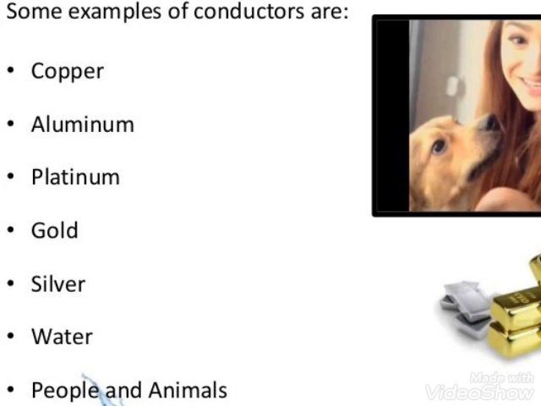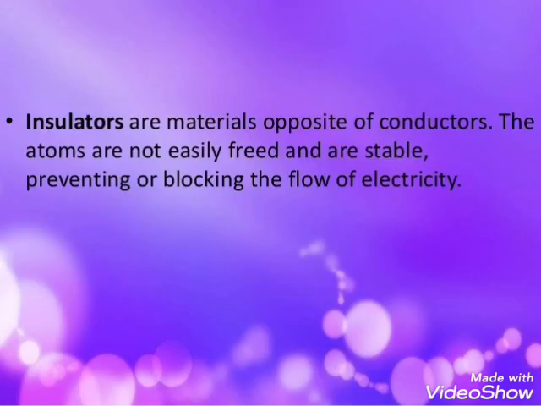We have different examples of conductors around us, for example, copper, aluminium, platinum, gold, silver, water, people and animals. You have to be careful. Water is a conductor of electricity. Electricity can pass through it, so it can give us an electric shock. Even people and animals are conductors of electricity, and electric current can pass through them.